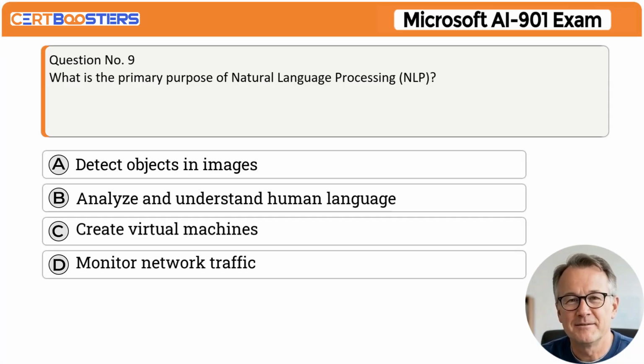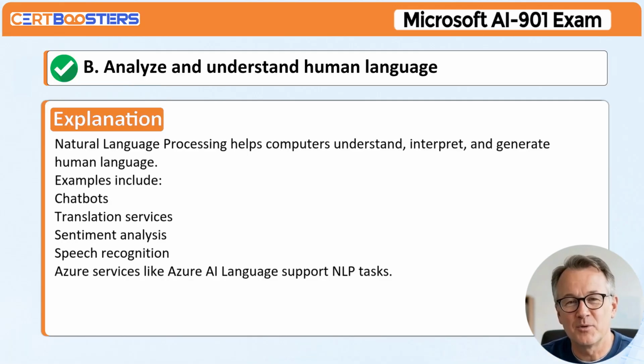Question number 9. What is the primary purpose of natural language processing, NLP? A. Detect objects in images. B. Analyze and understand human language. C. Create virtual machines. D. Monitor network traffic. Correct answer, B. Analyze and understand human language.